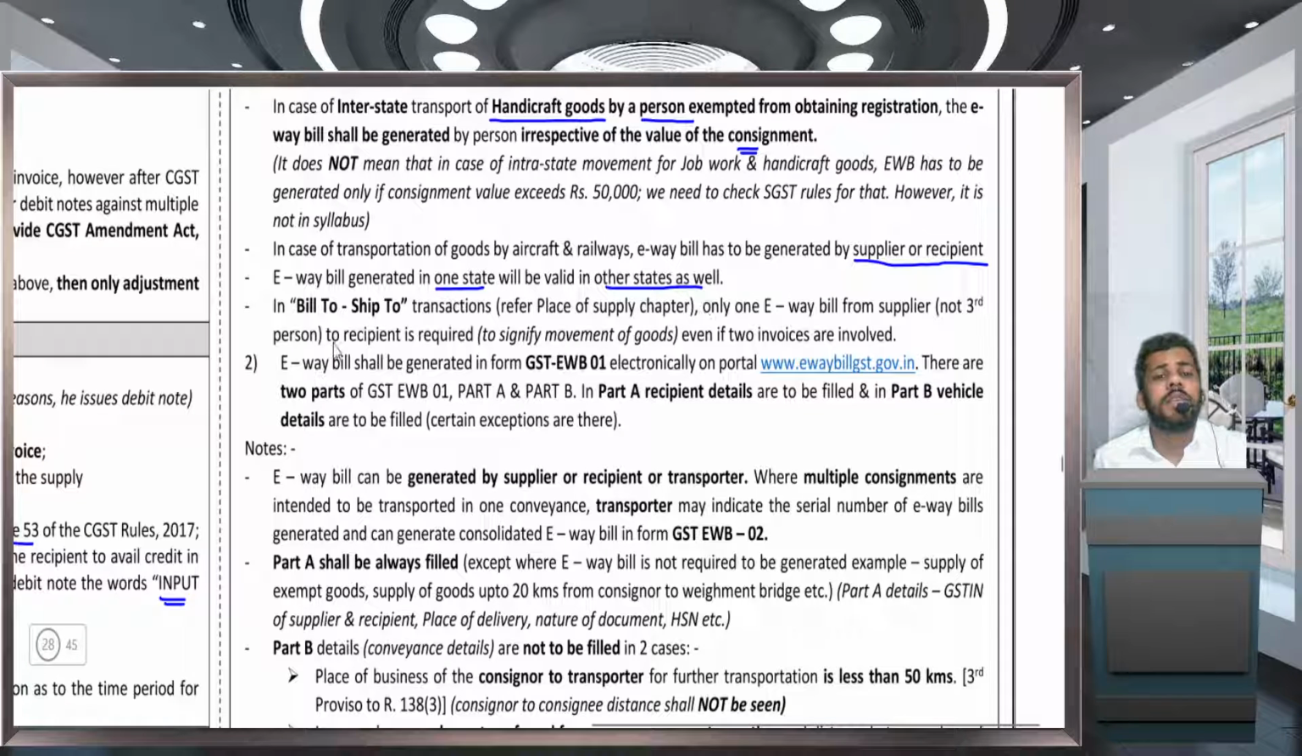Next one is the bill to ship to model. In case of bill to ship to model, I have already clarified the transaction in the place of supply chapter. You can refer to those videos. In bill to ship to model, there are two transactions taking place. One is between the supplier and a third person, and another is between the third person and the recipient. So movement of goods is from supplier to recipient. Let us come to the whiteboard first.